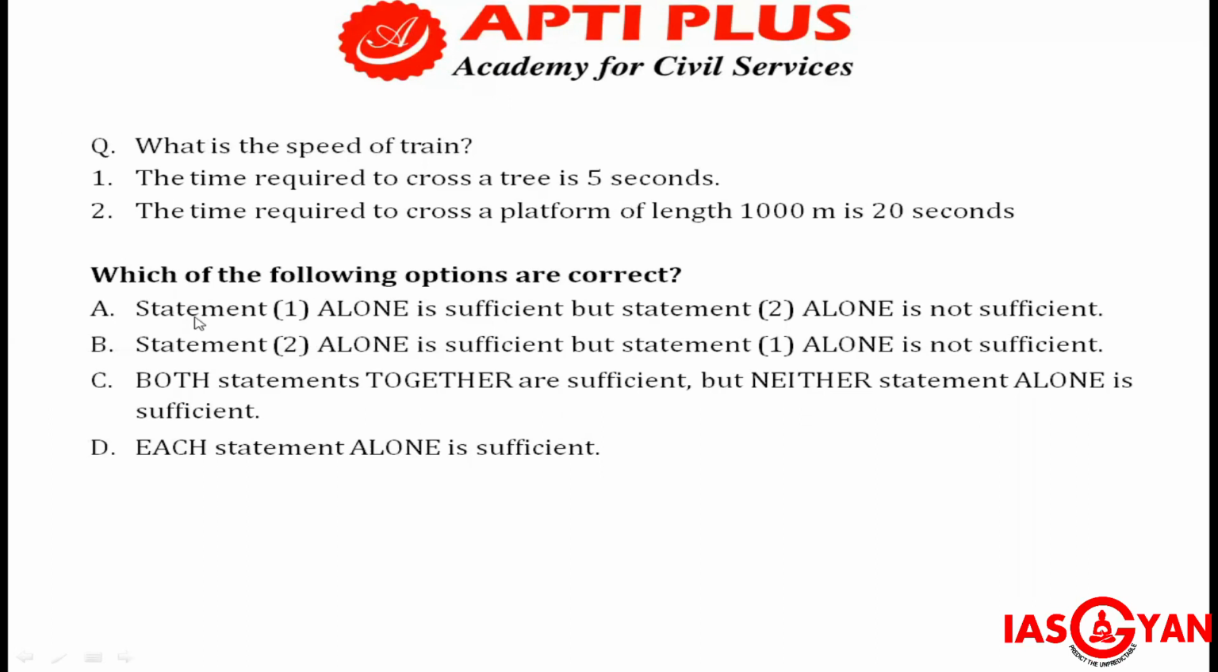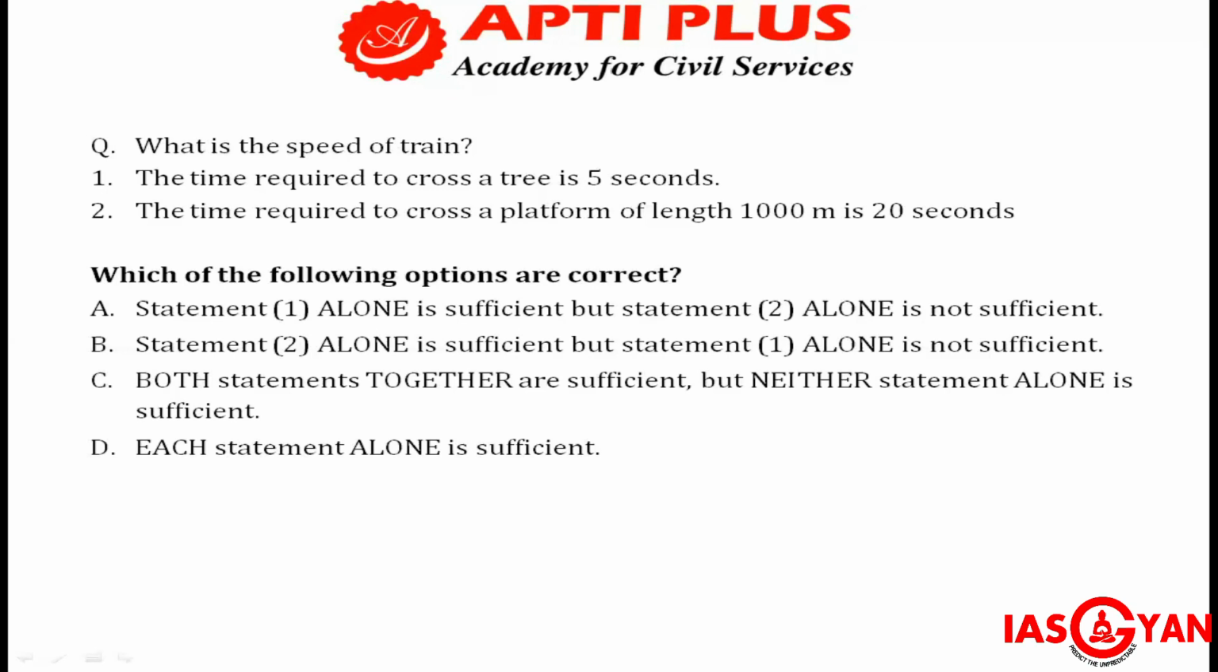So see the options. Statement 1 alone is sufficient, but statement 2 alone is not sufficient. That means you can answer the question by statement 1 only. Then statement 2 alone is sufficient, but statement 1 alone is not sufficient. So you can answer the question by statement 2 only. Third is both statements together are sufficient, but neither statement alone is sufficient. So you need both statement 1 plus 2 to answer the question. And fourth is each statement alone is sufficient. Means you can answer the question by one only and also by two only. So let's see.